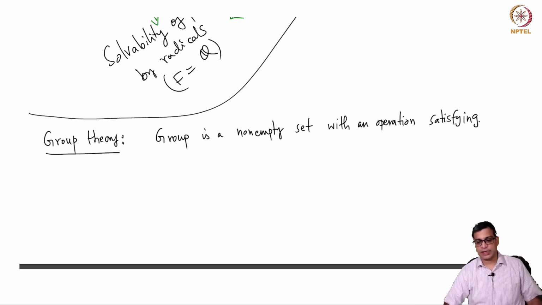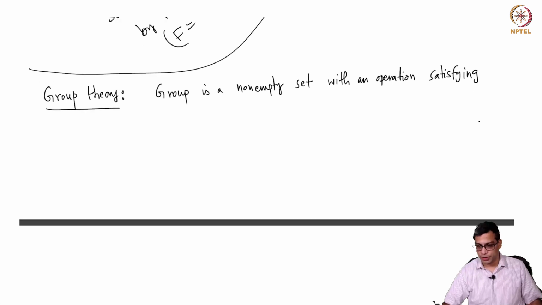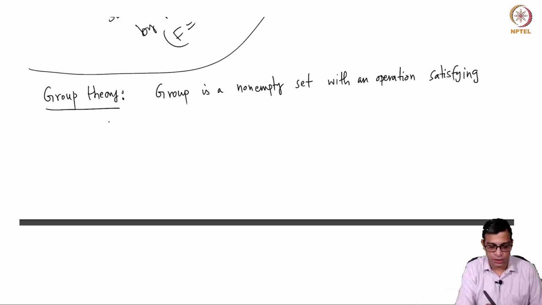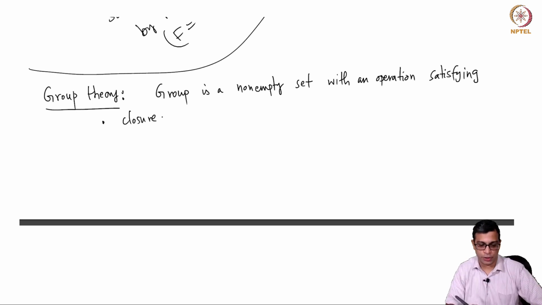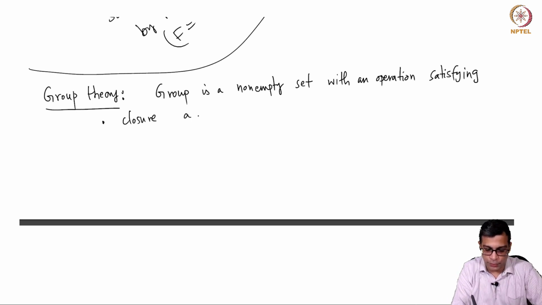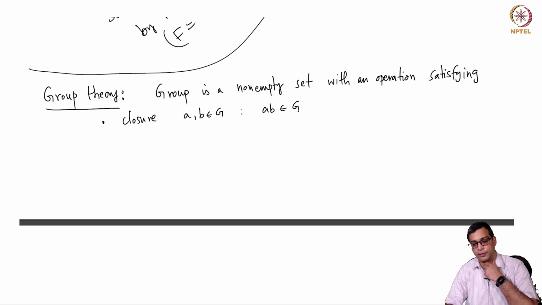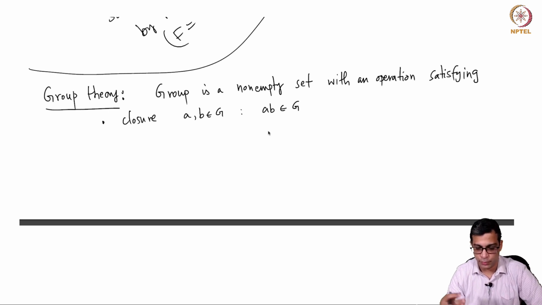We will recall rings later, and rings have two operations. A group has only one operation, satisfying closure, which is really saying that it is a binary operation on the group. So, we typically use multiplicative notation for an arbitrary group, unless we know it is an abelian group, in which case we use additive notation.